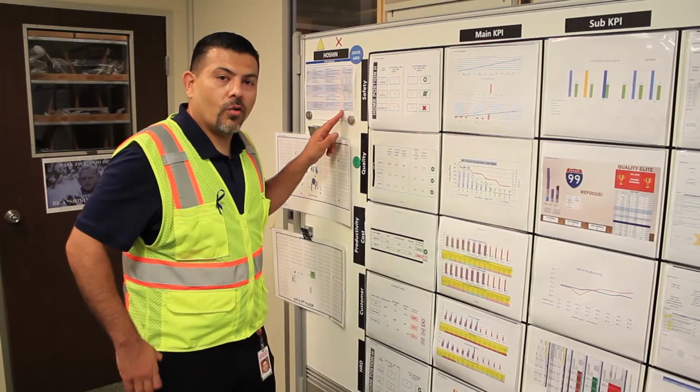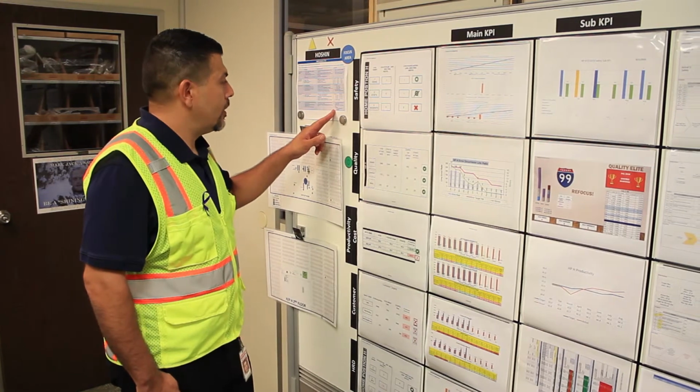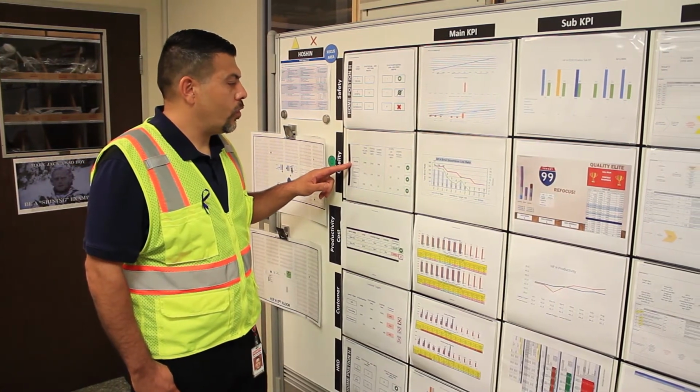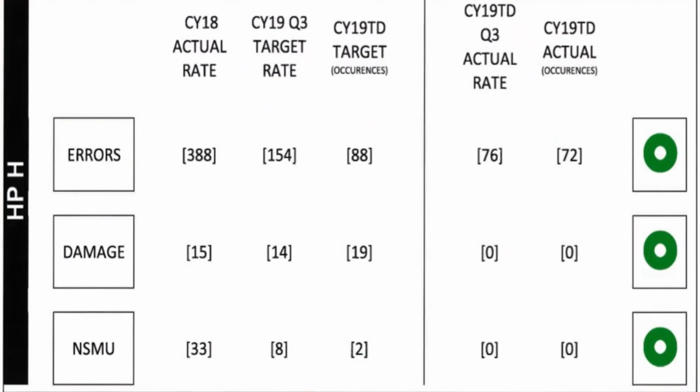As you know, we get our overall direction from our Hoshin. Based on our Hoshin, our error rate for quarter 3 is 154 lines per million, which equates to 88 occurrences. Our actual occurrences is at 72, which gives us a 76 lines per million error rate. For damages, our quarter 3 target rate is 14, which equates to 19 occurrences, and our actual is at 0.